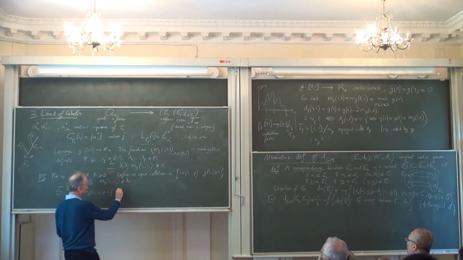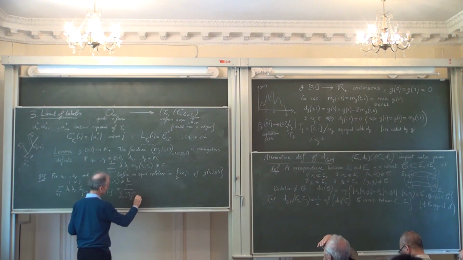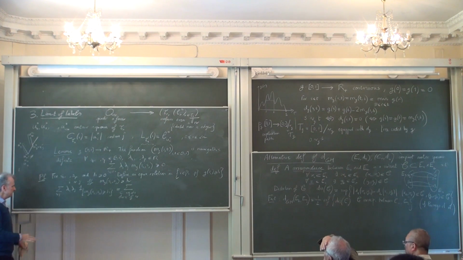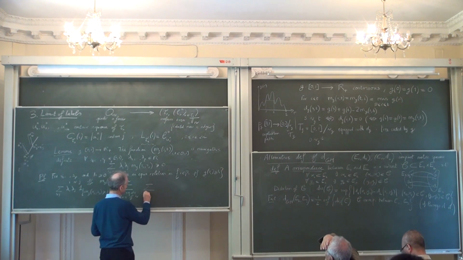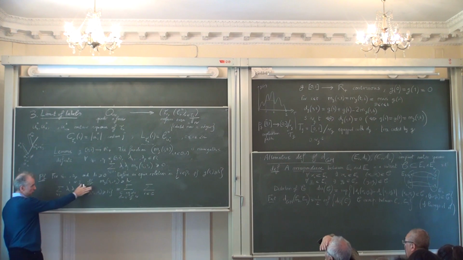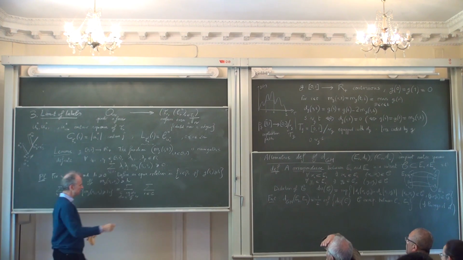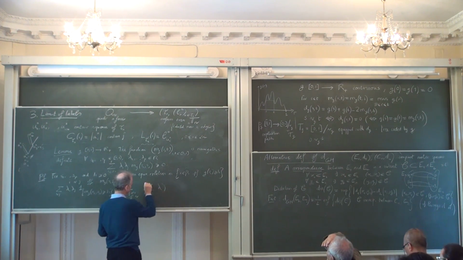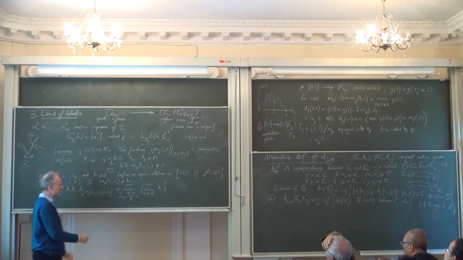So you can just sum over all equivalence classes, and then inside each equivalence class, you can just sum over all i belonging to C. And then you no longer have the indicator function because this property is satisfied. So you just have the sum of λ_i squared. And so obviously this is non-negative.